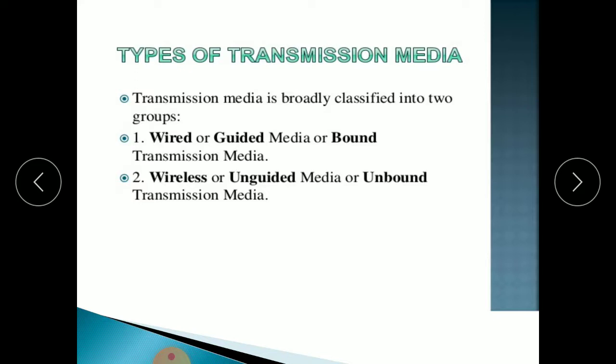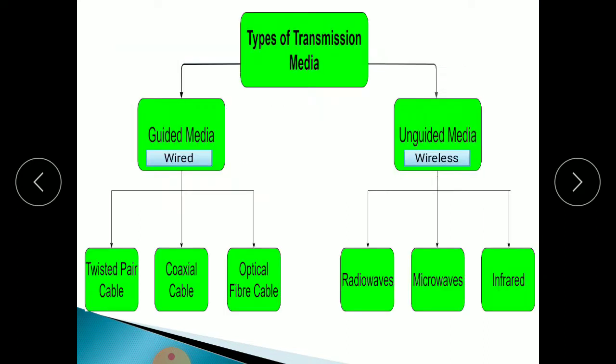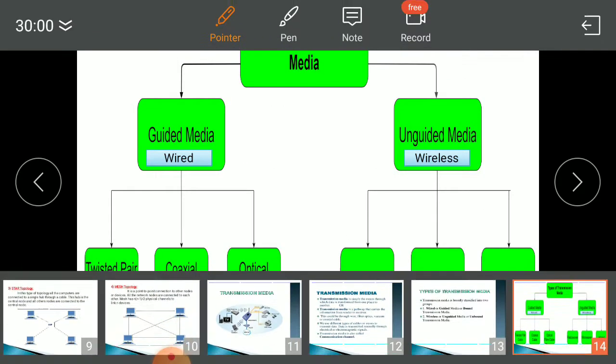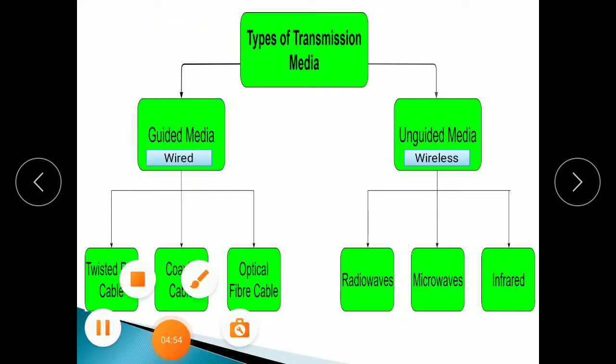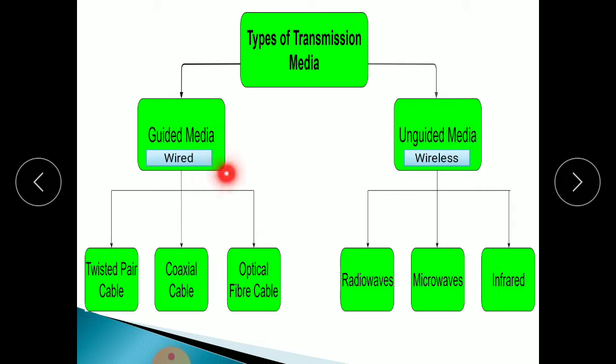So there are two different types of transmission media, wired and wireless. Using wire, we can transfer the message from one place to another place. Without using wires, that means wireless, we can also transfer the message from one place to another place. See here, types of transmission media: there are two types, guided media and unguided media, wired and wireless. Then twisted pair cable.